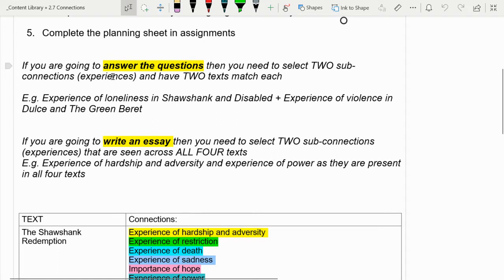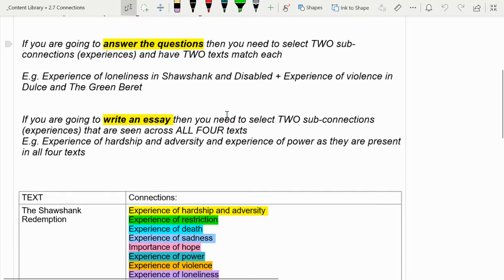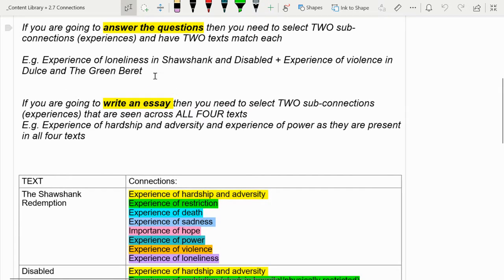You have to pick only 2 connections. But, and you'll see this when you get to the planning, when you plan them, you have to have 2 pieces of evidence. So it's got a little bit more evidence that you have to explain, but fewer connections. That really just leads you up for an achieved grade. If you are wanting something higher, which many of you are capable of, you want to go for an essay.